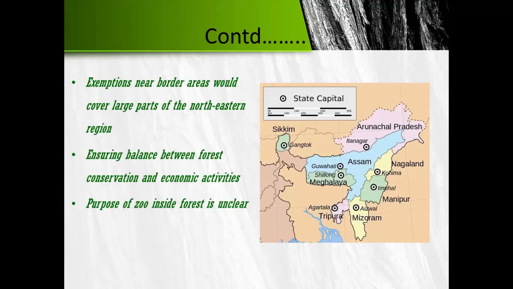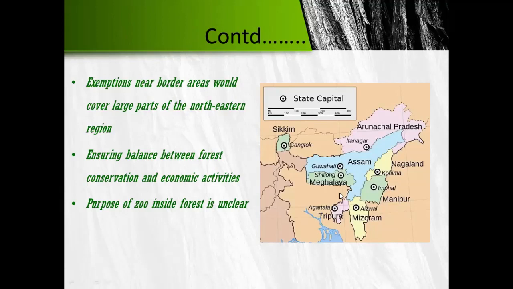Now, as it is in Northeast India, because of various reasons like shifting agriculture, the felling of trees, and various development activities, we are seeing that there is wide scale deforestation in this zone. Now, if the diversion of forest is allowed for construction of various projects along 100 kilometers, that will hasten the decline in the forest cover.